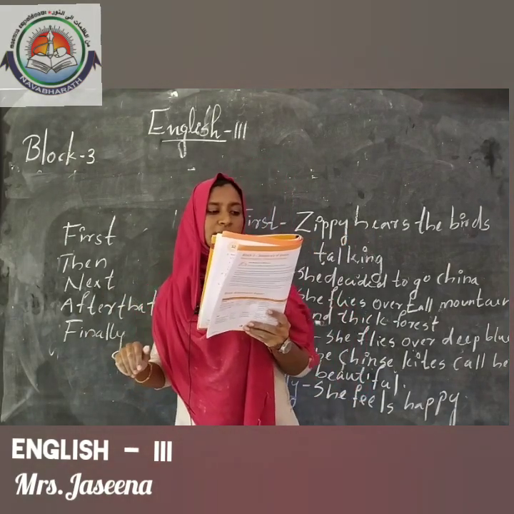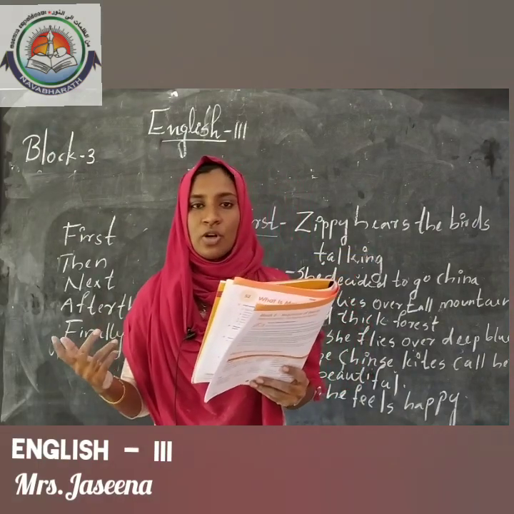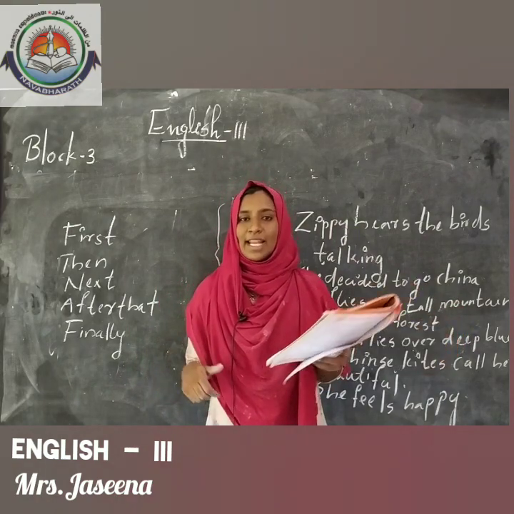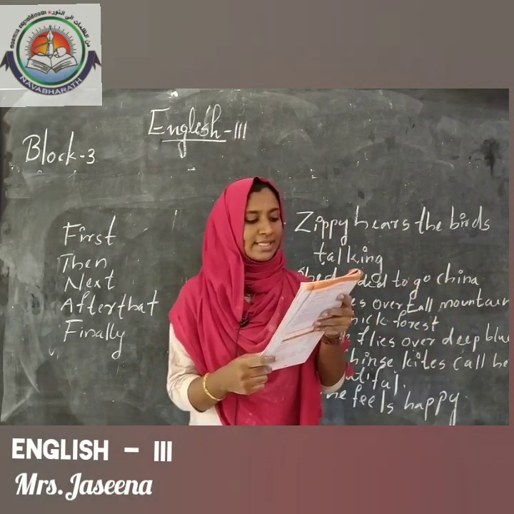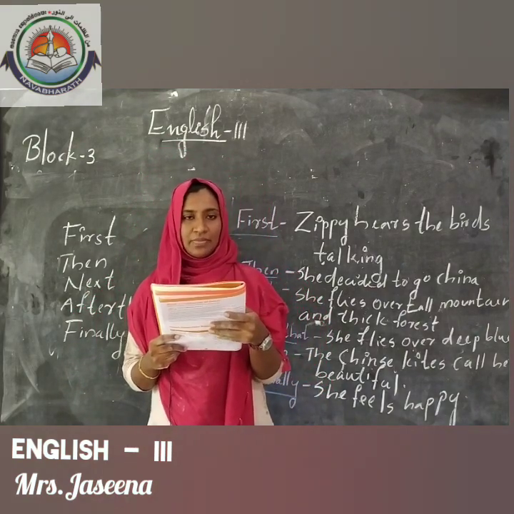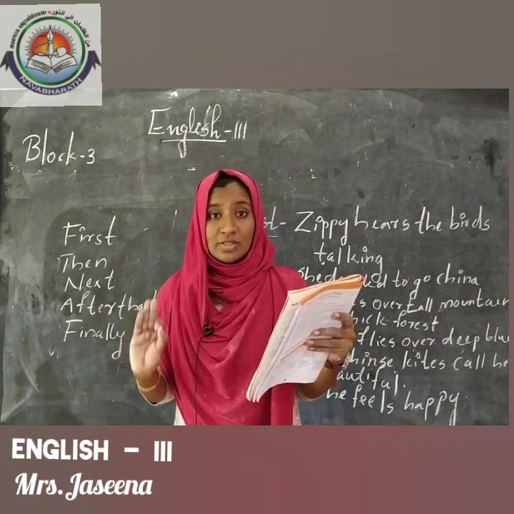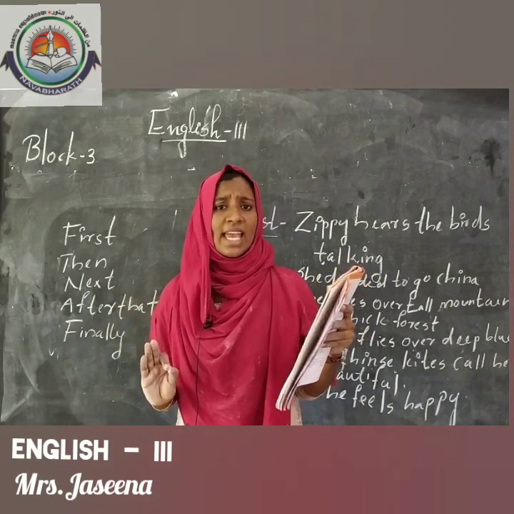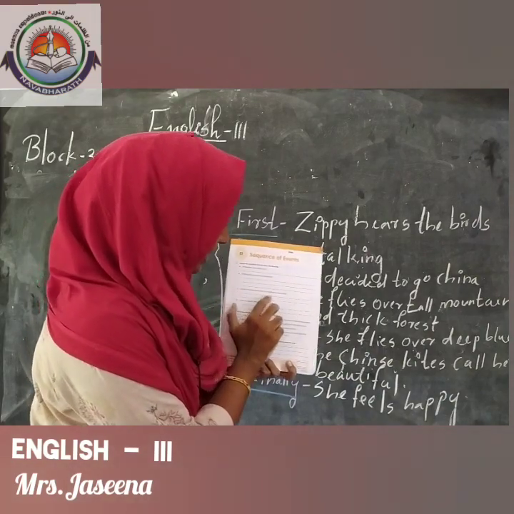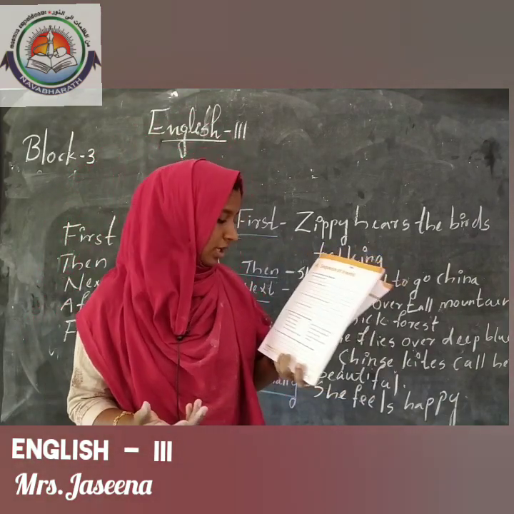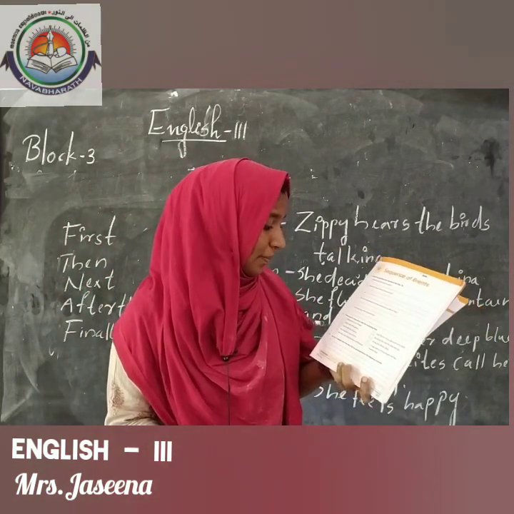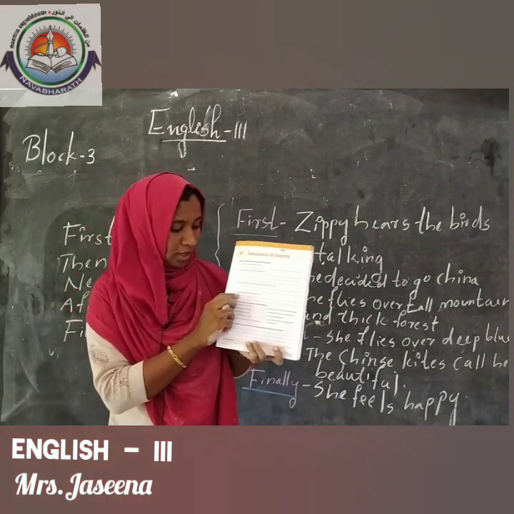The first question, question number A: Where does Sippy decide to go? Children, where does Sippy decide to go? Yes, good. Sippy decided to go to China. Question B: What does Sippy see during her journey? Please read your text at least 3 or 4 times, then you can easily answer these questions. Okay. Then question number C: What do the dragon kite and butterfly kite say about Sippy? Question number D: How does Sippy feel then and why? Okay, so please answer all these questions.